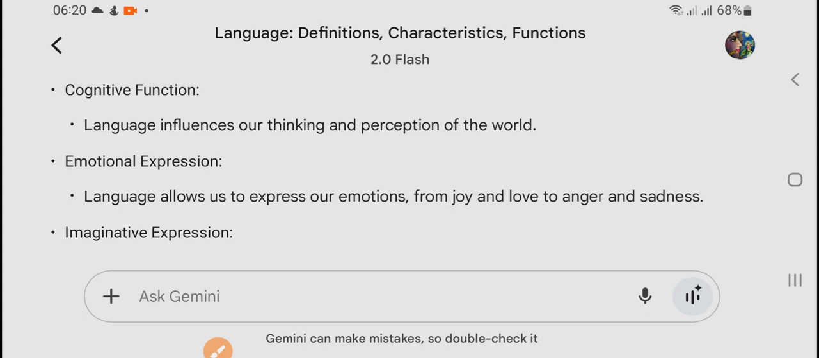Then next is cognitive function. Language influences our thinking and perception of the world. Because of language we think negative and we think positive. I would like to give you one example. Brahma Kumari Shivani used to say that sankalp se siddhi hai, that is, accomplishment comes through determination, right? If you are determined, accomplishments come through thoughts. What you think, you will become. Gandhi ji said the same thing: what we are is because of our thinking.